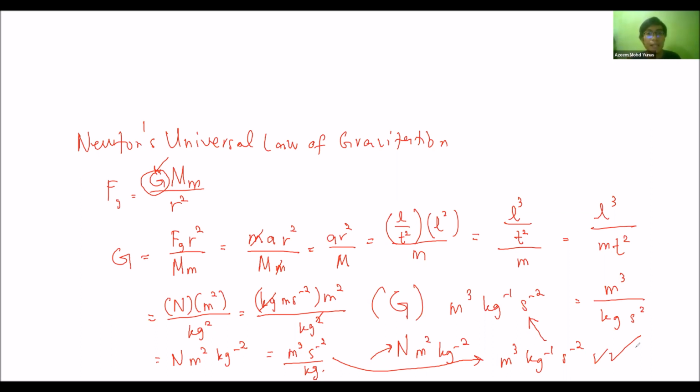But if the SI unit also has a different version such as Newton, Pascal, Joule, Watt, volt or coulomb, which already have a standard unit, then you can also directly apply that. You don't need to make it solely in terms of base units.